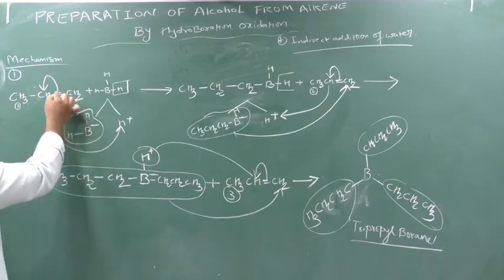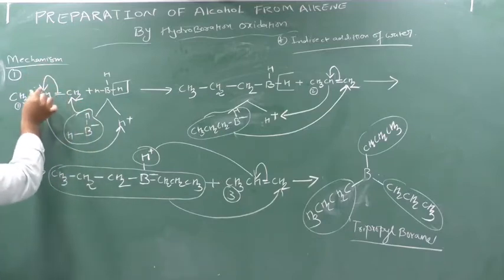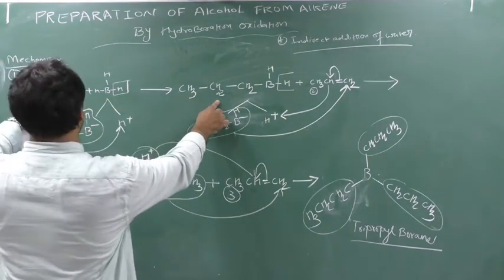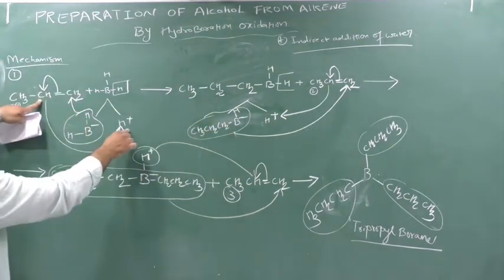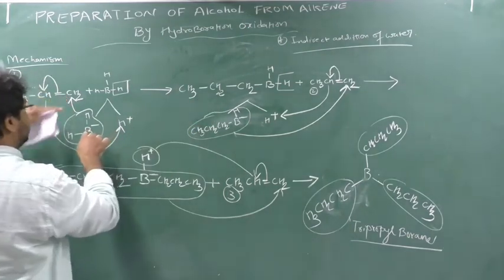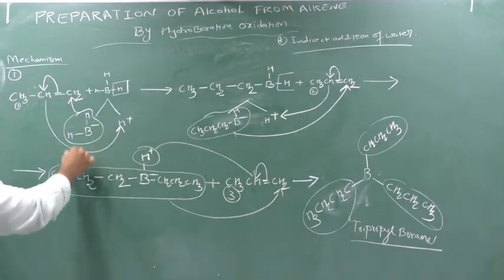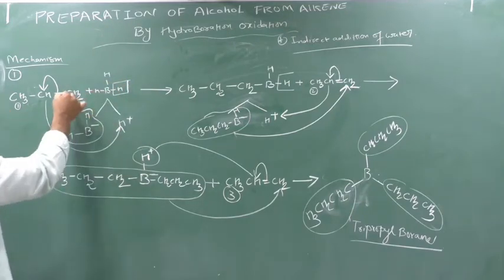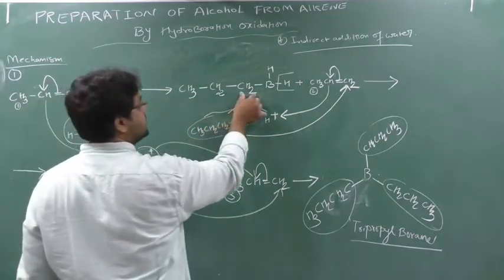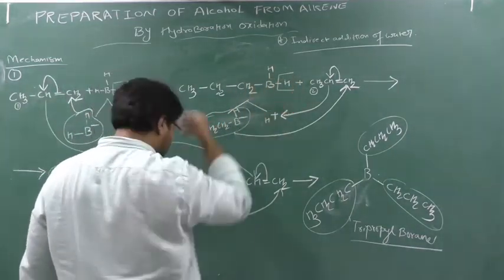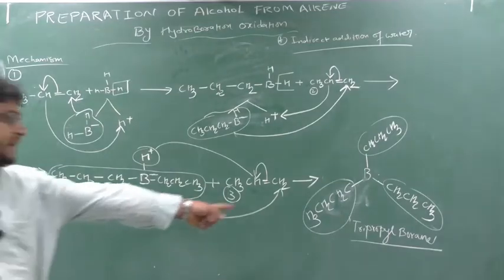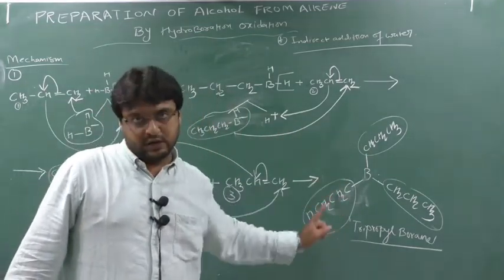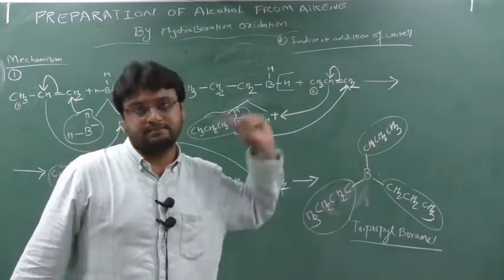To make a new bond, old bonds are broken. So this bond will be broken, and this CH will react with H plus. So it forms CH3; the CH was alone, but now this CH has reacted with this H. So CH2, and again this CH2 is reacting with B, because boron contains a minus charge, since H is removed from boron. So this boron will attach to this carbon, giving CH2, BH2. Again one H plus, again the same story. So finally we get tripropyl borane. This is the hydroboration. Clear?